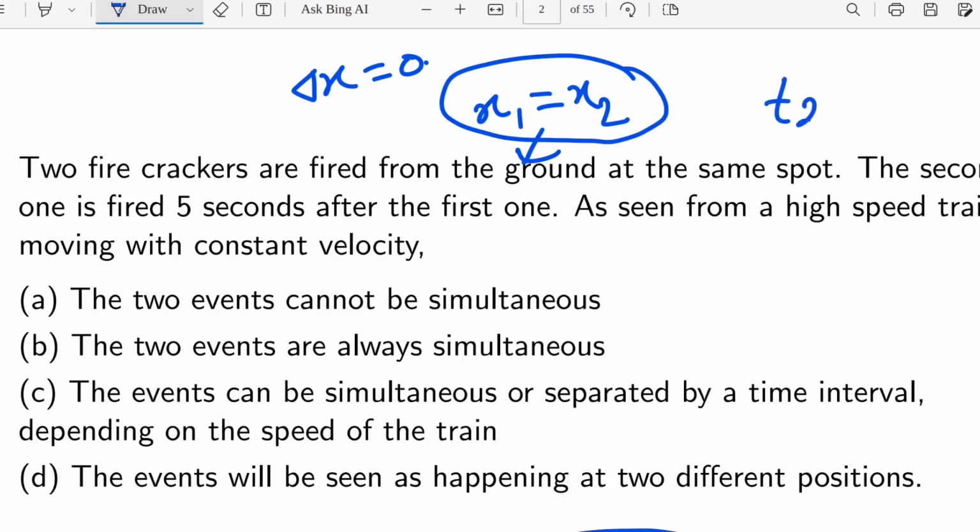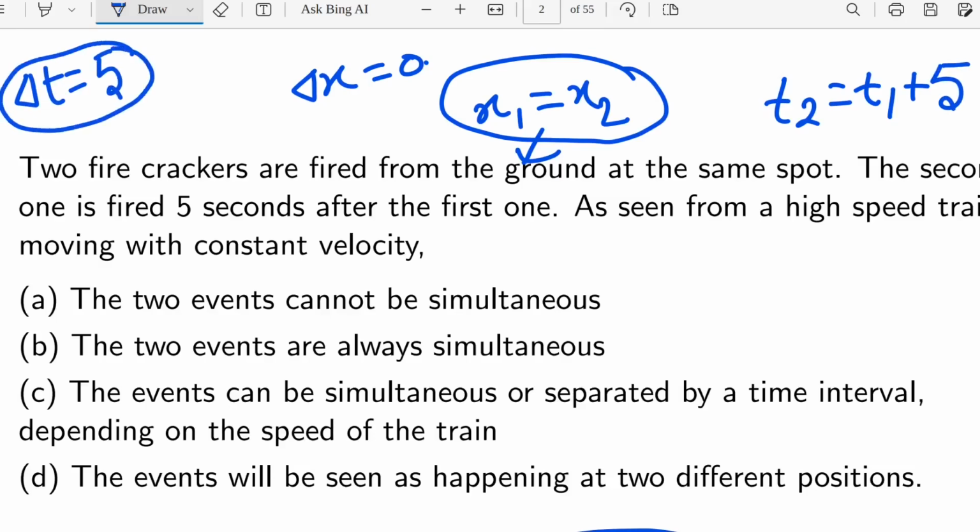That means t2 is t1 plus 5. So what is the meaning of that? The meaning is that delta t is 5, in the first frame I am talking about, I mean in the ground station. Now the second frame means inside the train. So the train is the second frame of reference. As seen from a high speed train moving with constant velocity, what will be the conclusion?